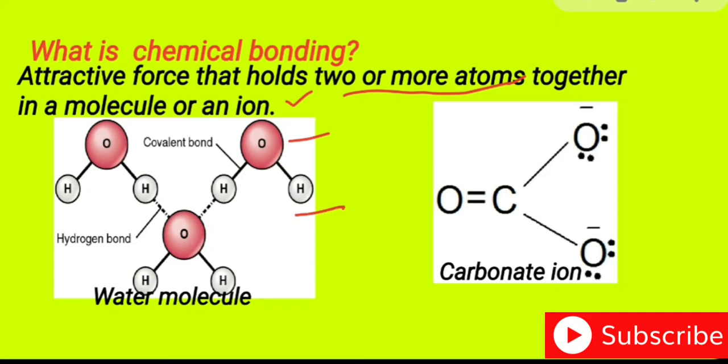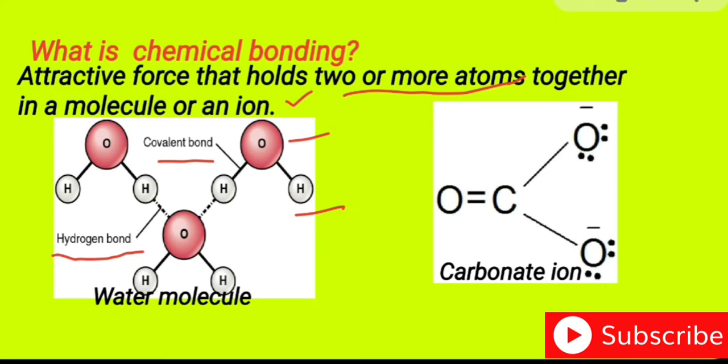They attach with each other by a force of attraction, and that is your chemical bonding. Which type of chemical bonding exists here? It is the covalent bond between the hydrogen atom and the oxygen atom. But each water molecule can attract another by the form of a hydrogen bond or weak force of attraction, and this is the existence of physical bonding.